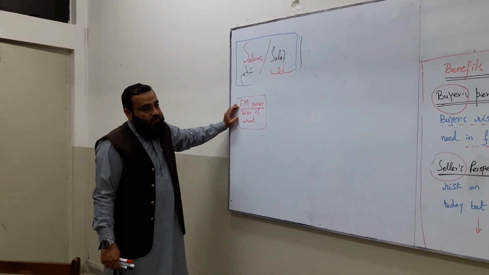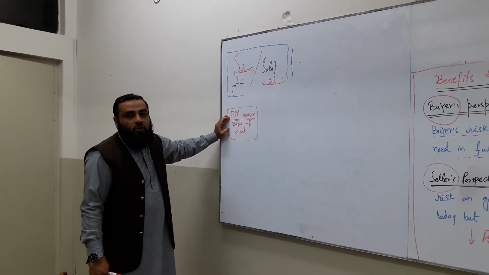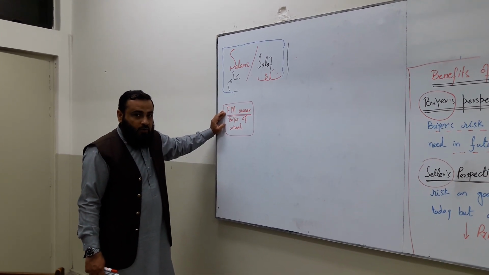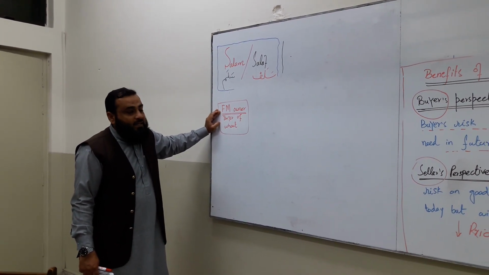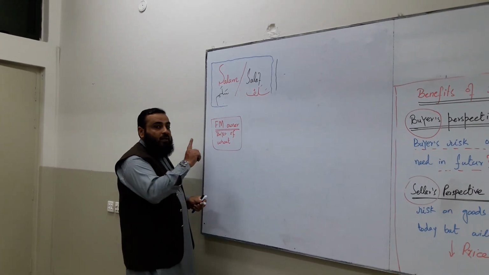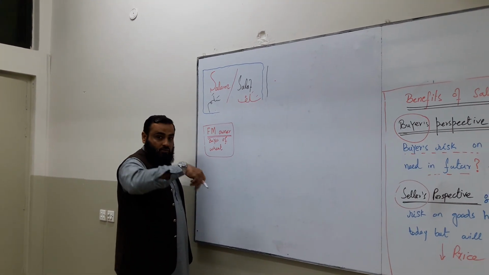He will need, let's say, 10,000 kg of wheat after 6 months to produce flour. Then what is his risk? He is a flour mill owner who needs wheat after 6 months. What is he thinking about today?